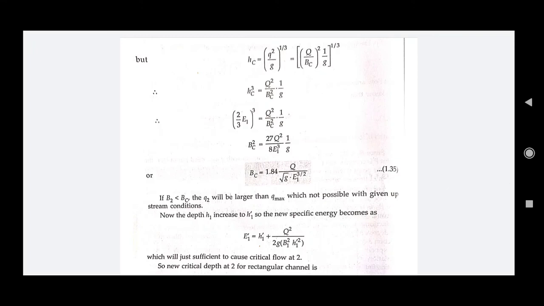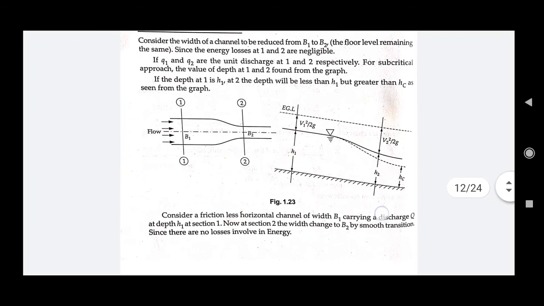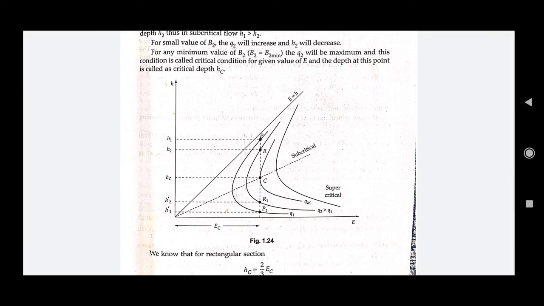If B2 is less than BC, then Q2 will be larger than Q max, which is not possible. You can see in this figure what is happening: at point R, B2 had some value. This value kept reducing, right?